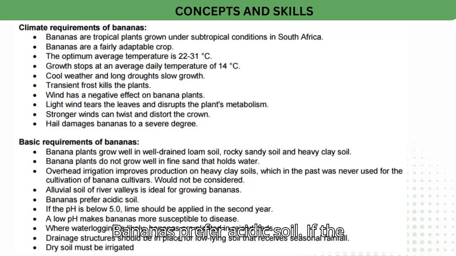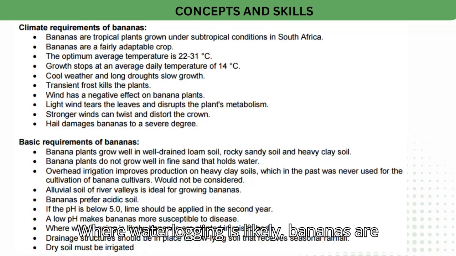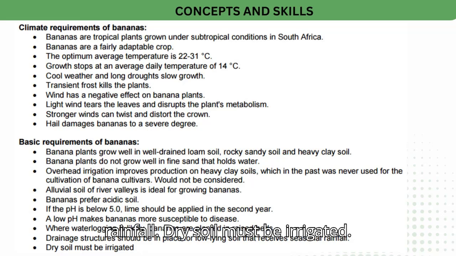Bananas prefer acidic soil. If the pH is below 5.0, lime should be applied in the second year. A low pH makes bananas more susceptible to disease. Where waterlogging is likely, bananas are planted in raised beds. Drainage structures should be in place for low-lying soil that receives seasonal rainfall. Dry soil must be irrigated.